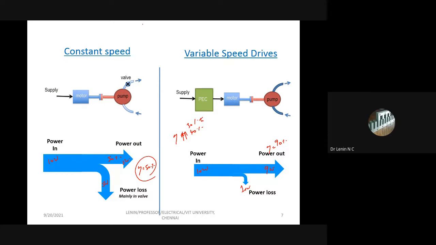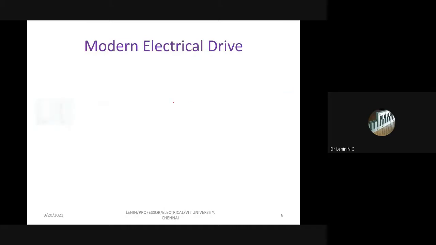Of course, if you have a cost comparison, yes, this is going to be a lesser cost when compared with this one, because the variable speed drive system requires additional components or additional systems. So what are they? One is, of course whether it is a constant speed or a variable speed drive, we need a source, supply, right? Source or supply. That is going to be either AC or DC.